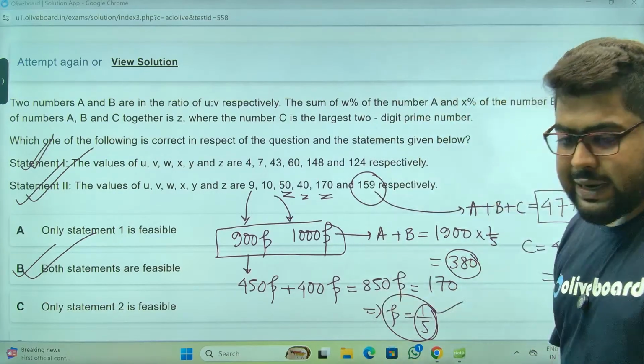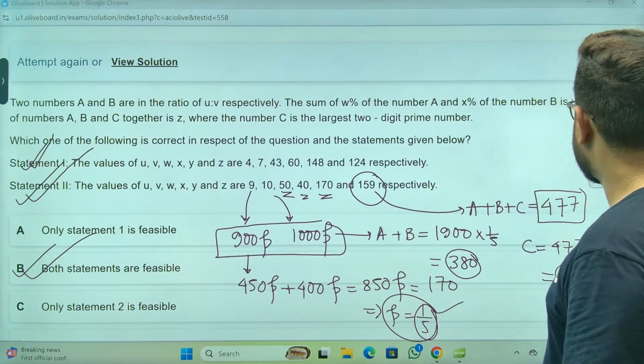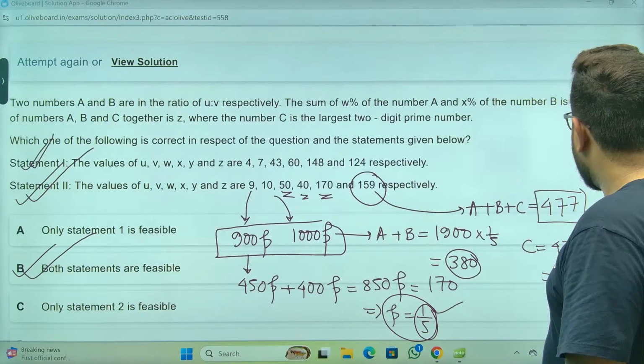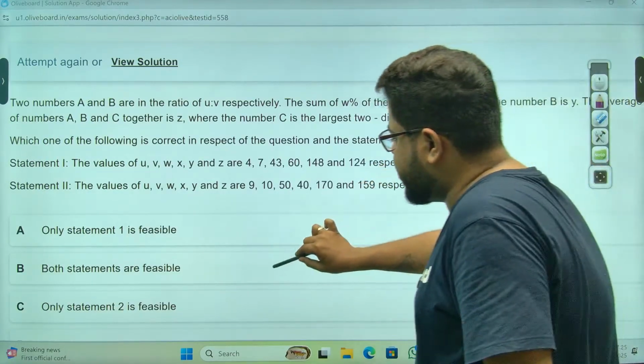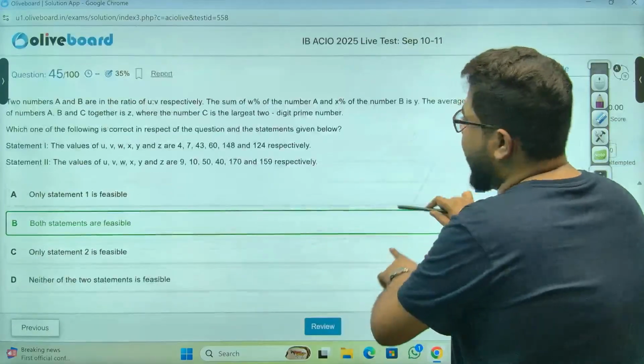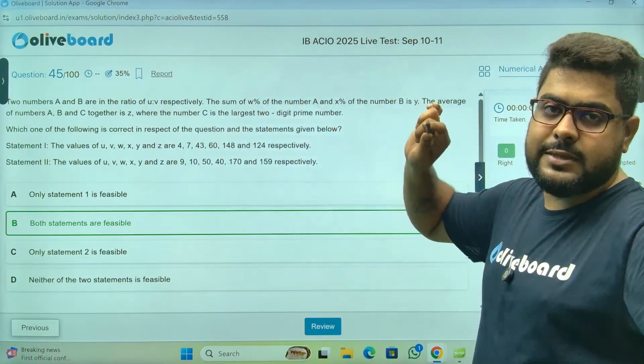तो देखो, ये थोड़ा lengthy question था. I told you कि this was a lengthy question. Now again, what will be the exam strategy? Exam strategy is always to avoid this question in the first place.